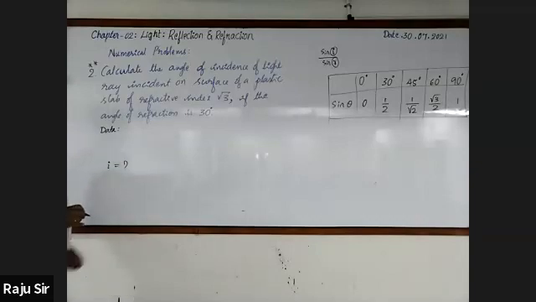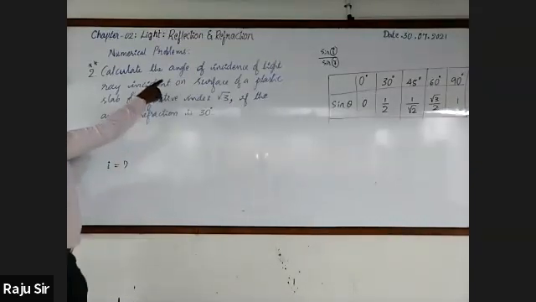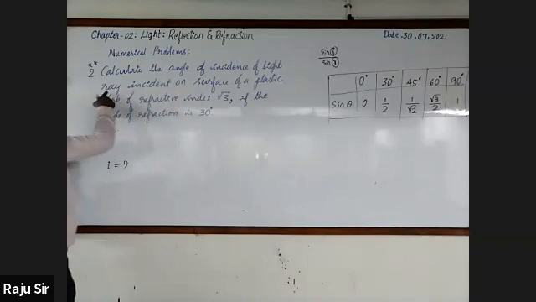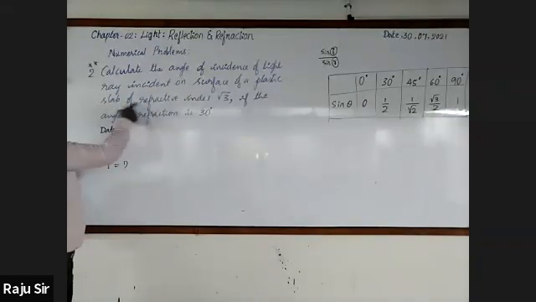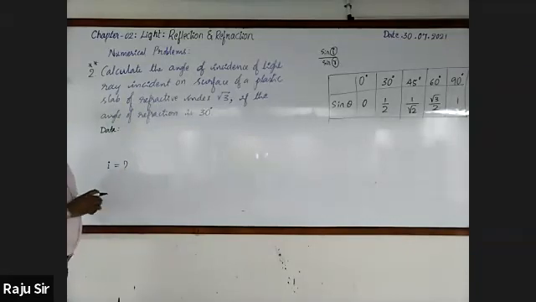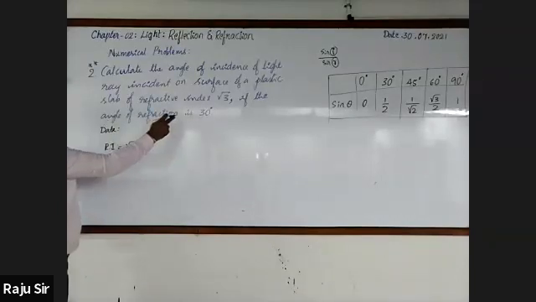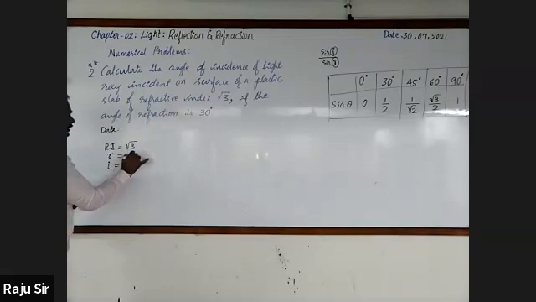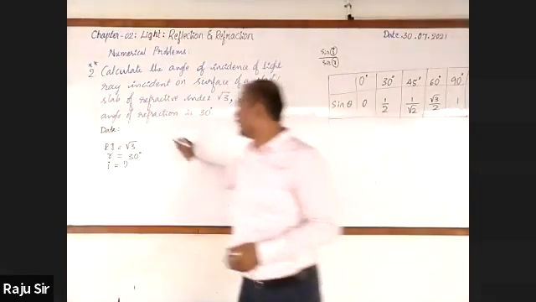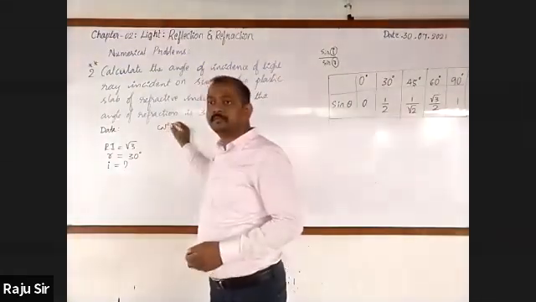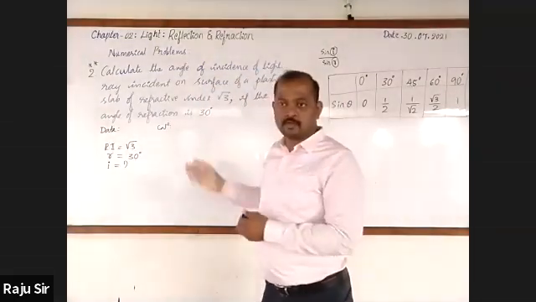Next. Angle of incidence of a light ray incident on the surface of a plastic slab whose refractive index is √3. So refractive index is given, it is √3. If the angle of refraction is 30 degree, they have only given the angle of refraction as 30 degree. So let's go for calculation. Copy this.